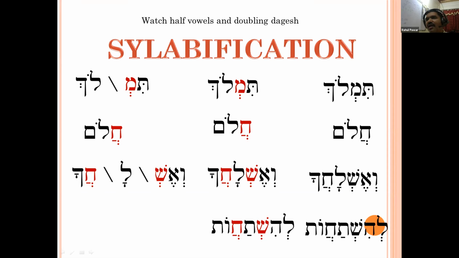And this khate pathak under khet will open the syllable. So Lehishta khaka. Repeat it, please. Lehishta khaka.